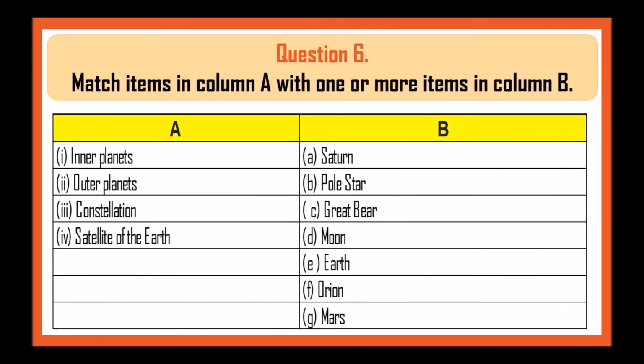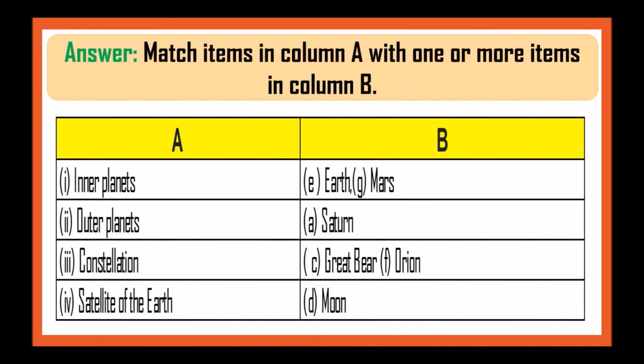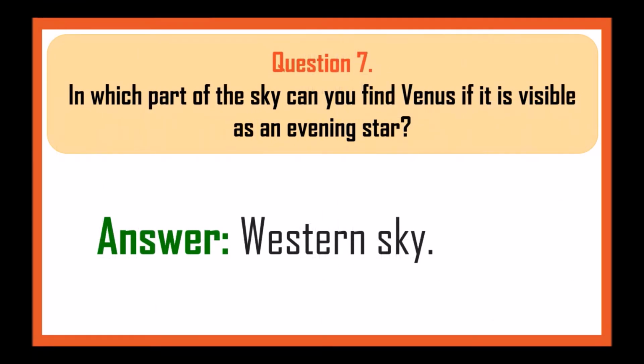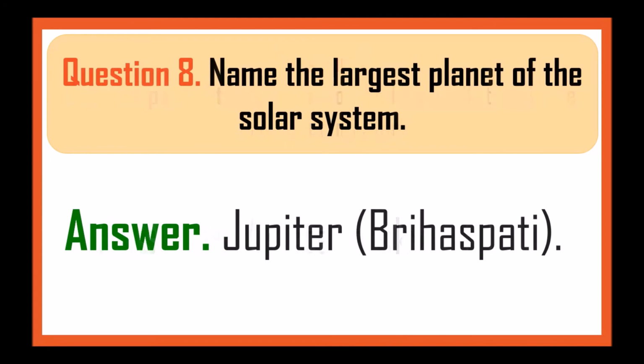Now match. We have to match column A items with column B. So let's see the solution. Inner planet: Earth and Mars. Outer planet: Saturn. Constellation: Great Bear and Orion. Satellite of the Earth: Moon. Next question. In which part of the sky can you find Venus if it is visible as an evening star? The answer is western sky. Name the largest planet of the solar system. That is Jupiter.